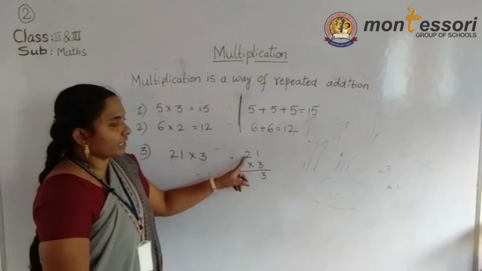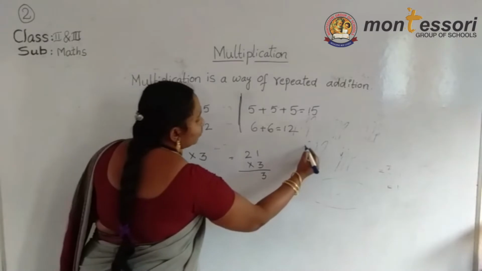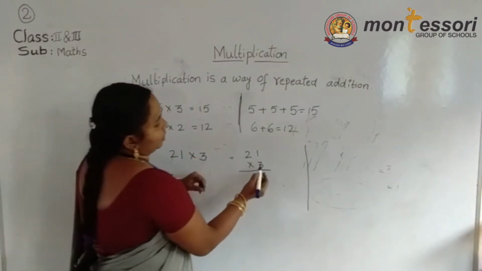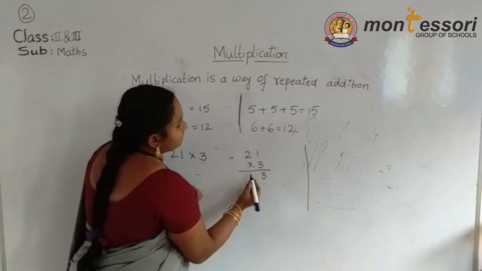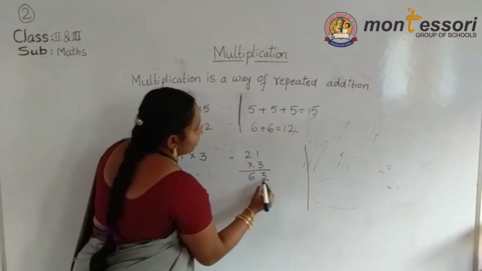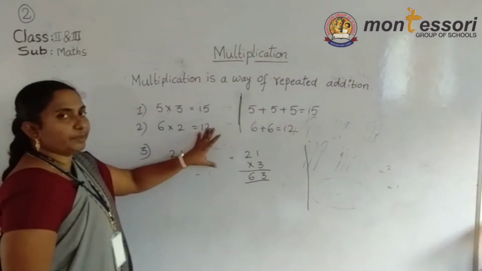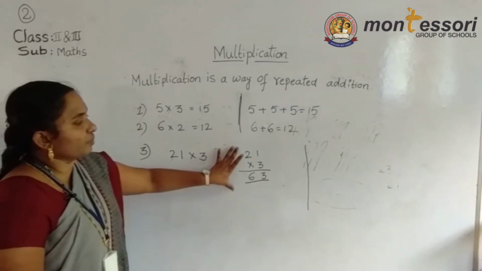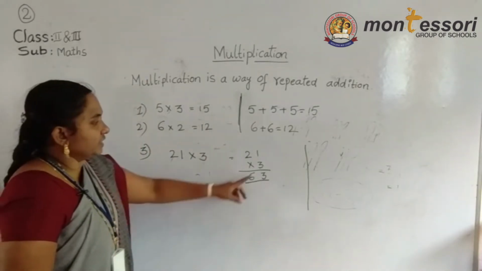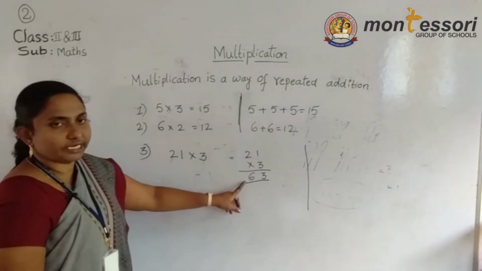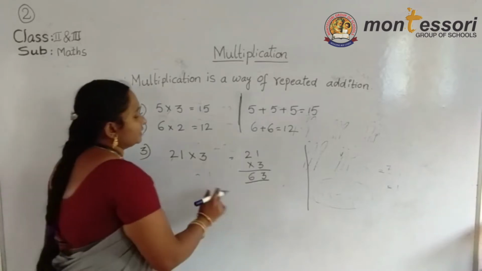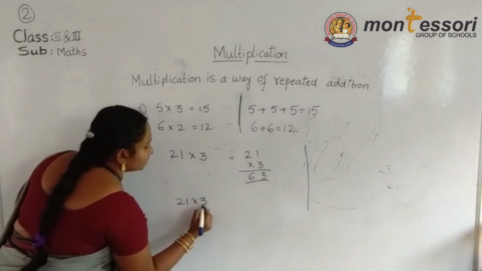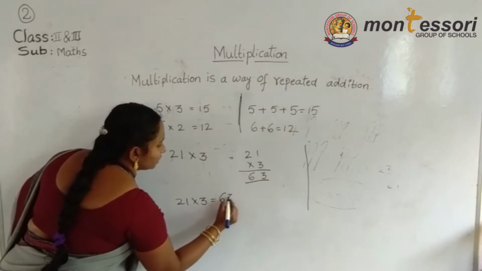3 twos are... so now we are writing the 3 table, no problem. We can do it directly also. Now 3 twos are 6. So multiplication purely depends upon the table. If you learn the 1 to 10 tables, we can do the multiplication very easily. Okay, understood? What is the answer here? 63. 21 into 3 is equal to 63.